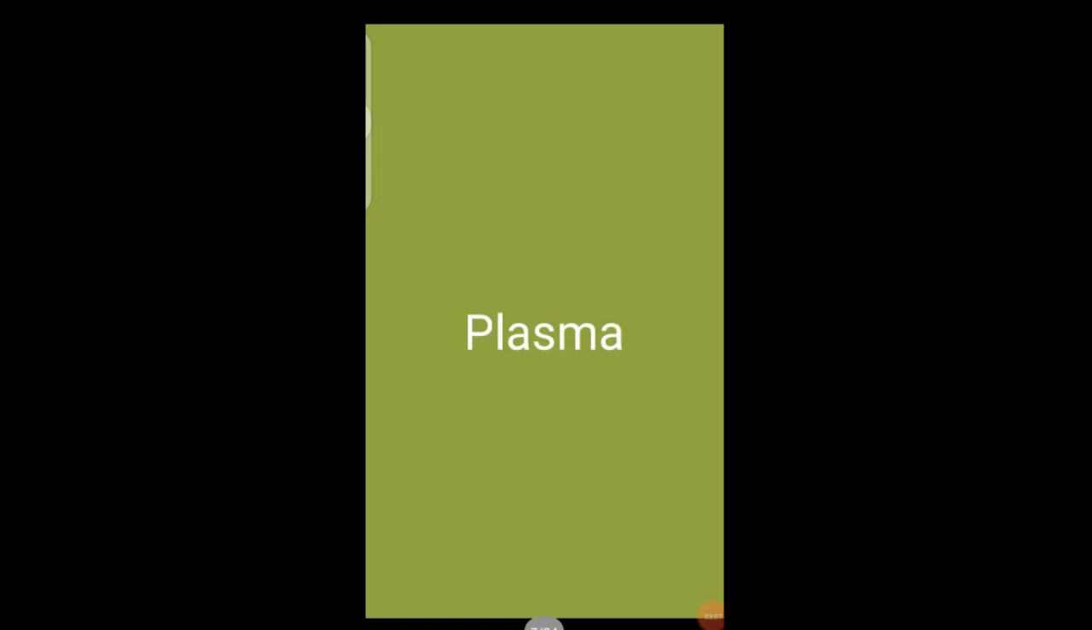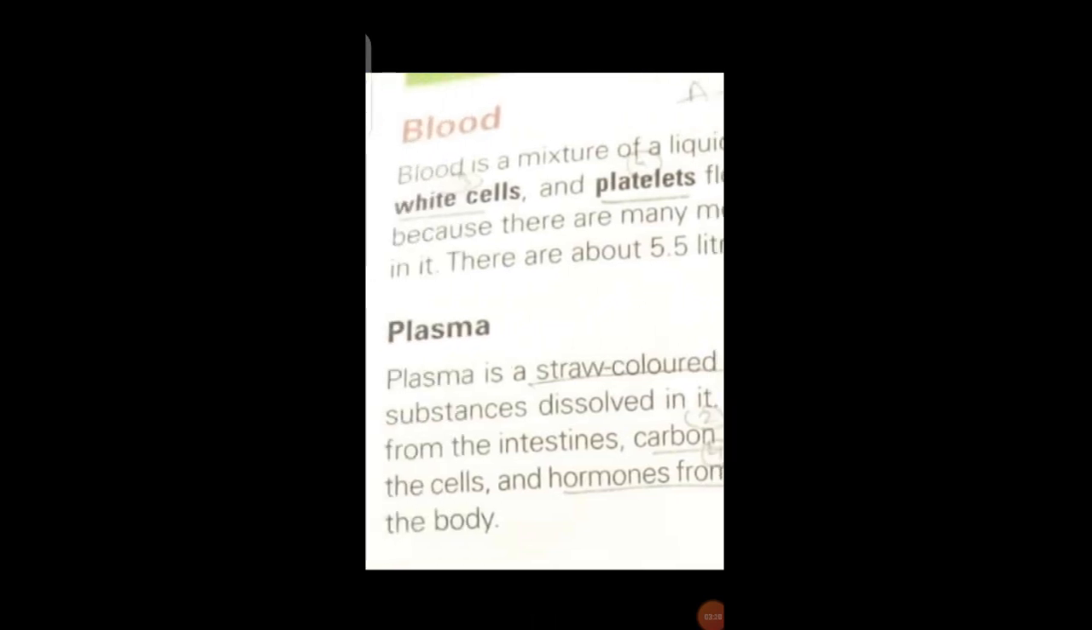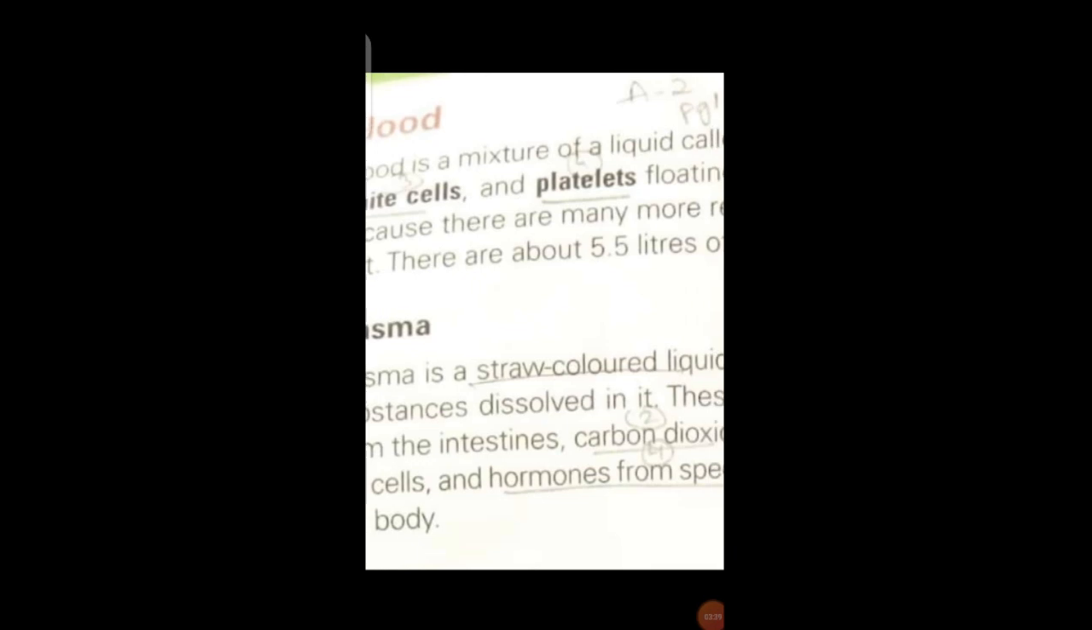Blood consists of plasma, red blood cells, white blood cells and platelets. Firstly we are going to talk about the plasma. What is plasma? Plasma is a straw colored liquid. It is mainly water with substances dissolved in it. It includes digested food from the intestines, carbon dioxide and urea from the cells. Okay, this is the liquid in which all other cells of the blood float, called the plasma. It is of yellow color, you will see in this picture.